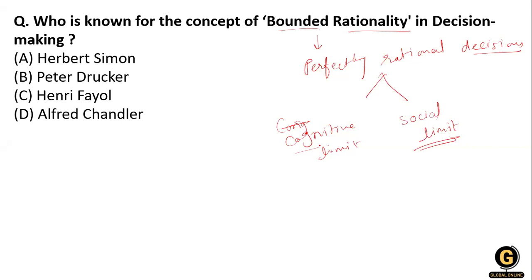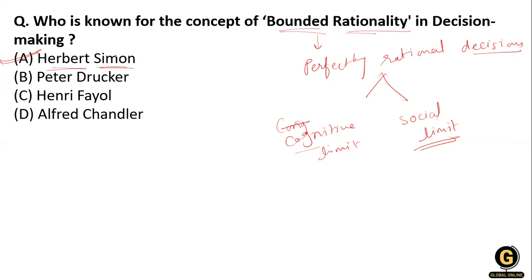So the bounded rationality is given by whom? The options on your screen are Herbert Simon, Peter Drucker, Henry Fayol, and Alfred Chandler. What is the right answer for this question? Again, bounded rationality is related to option A, that is Herbert Simon.